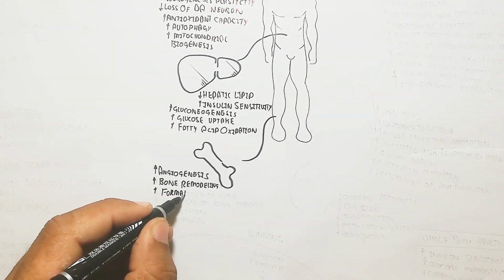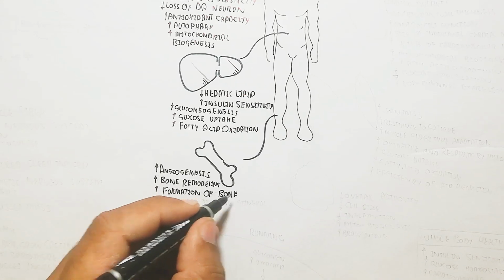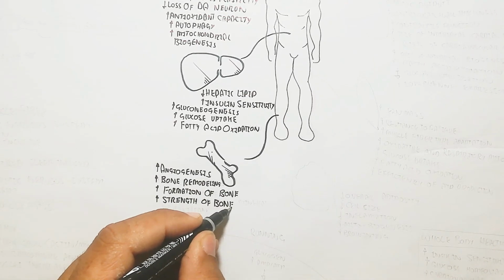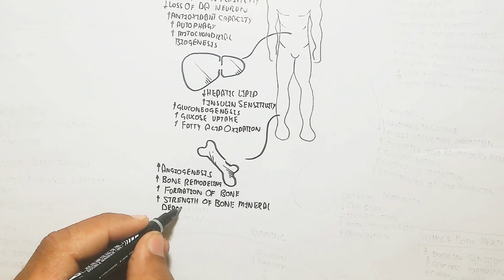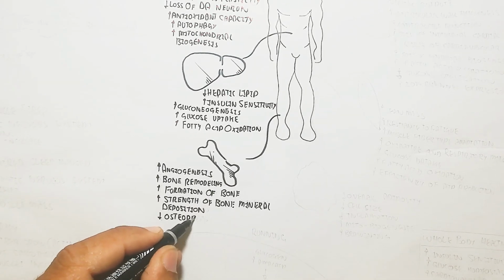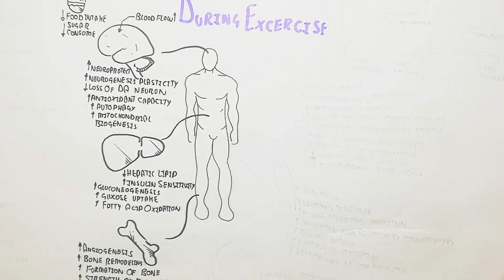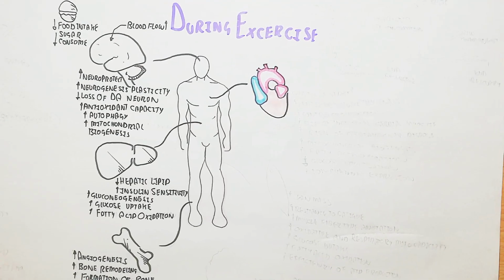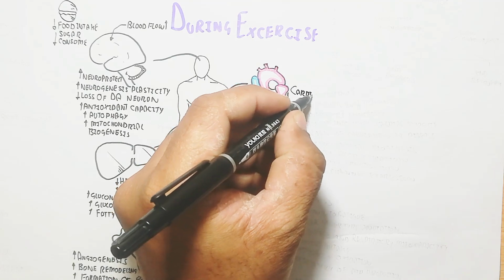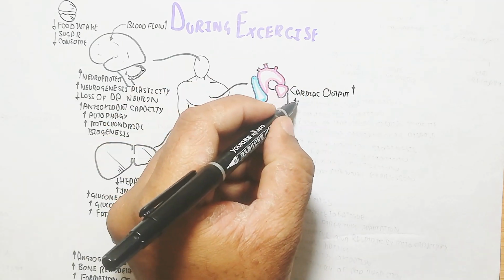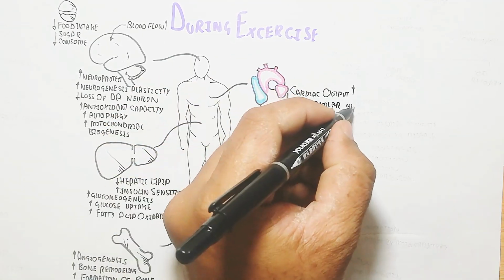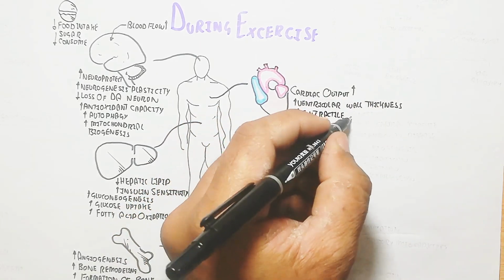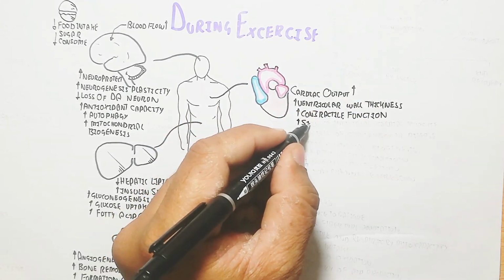For bone, angiogenesis will increase for the supply of more oxygen to the osteocytes, osteoblasts and osteoclasts. Bone remodeling will increase, and bone formation, bone strength and mineral deposition will increase, while osteoporosis will decrease. For the cardiovascular system, the cardiac output will increase and the heart rate, the heartbeat, will increase in this way during the exercise, but during rest it will decrease.